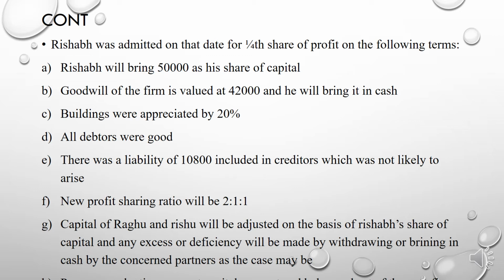Rishab, a new partner, was admitted for 1 by 4 share of profit on the following terms. Rishab will bring 50,000 as his share of capital, and the goodwill of the firm is valued at 42,000, and he will bring it in cash. The building was appreciated by 20 percent.